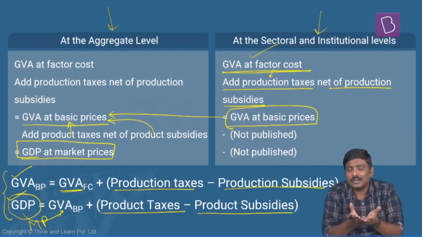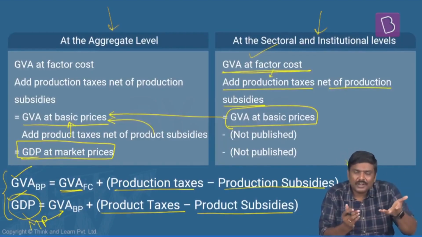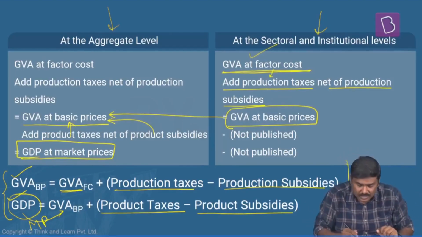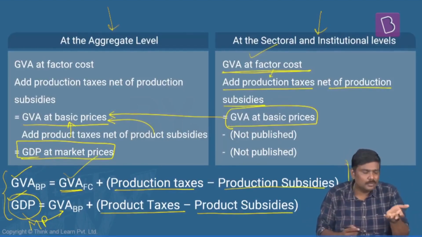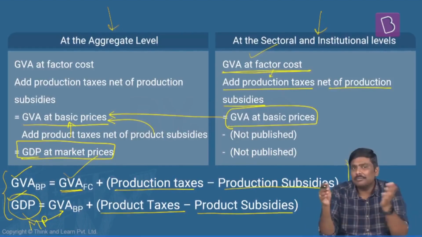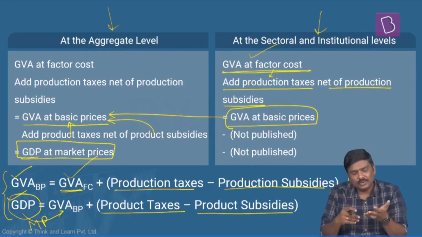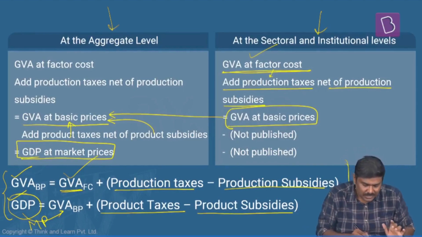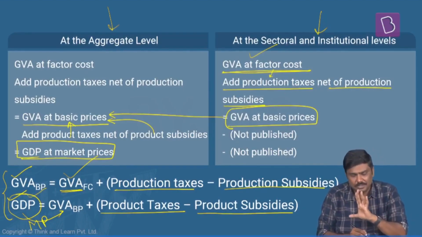Again, from where you are supposed to start? Factor cost. There are four factors. Obviously, companies will incur a cost on this. That is called a factor cost. Start from the factor cost. To this, we are supposed to add production taxes minus production subsidies. You will get basic prices. To the basic prices, you will have to add product taxes minus product subsidies. You will get GDP at market prices. Done.